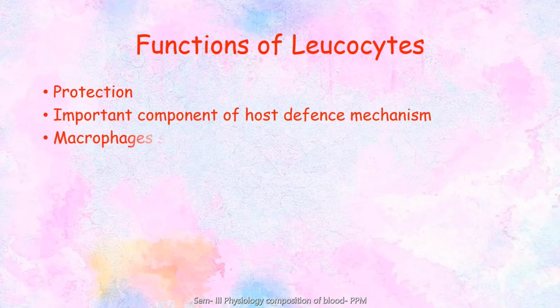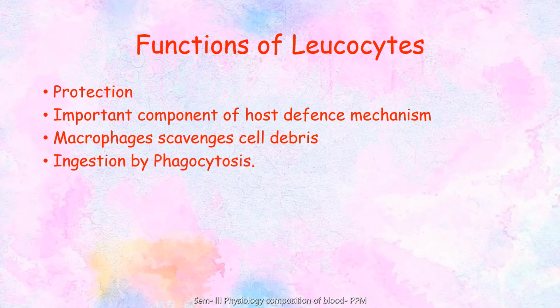The macrophages scavenge all the cell debris which is left behind, meaning the lymphocytes and the monocytes eat up all the cell debris. Cell debris means all the dead cell material and cell organelles left behind by the neutrophils after the ingestion of the foreign microbes, or an infected cell. So if an infected cell dies, the monocytes and the lymphocytes reach that site and eat up all the cell debris. Scavenging means eating up all the dead cells. They ingest it by means of phagocytosis.